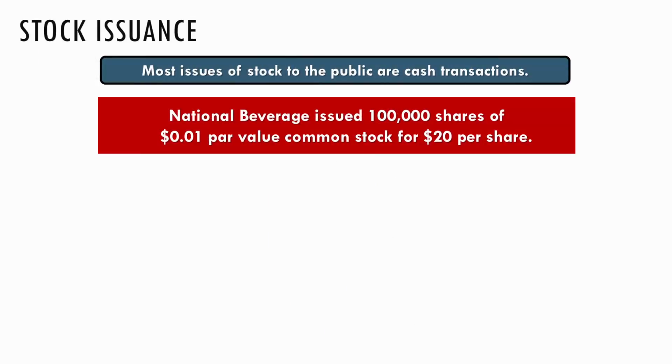In this instance, though, we have the issue of stock, and the stock is being sold in the marketplace for $20 a share, and the par value is only a penny per share. So par value really doesn't have any meaning other than it's a number that's established. The $20 happens to be the stock price on this given day when it's sold.